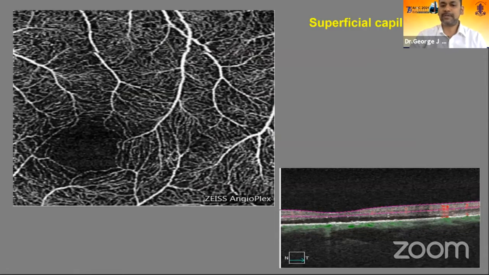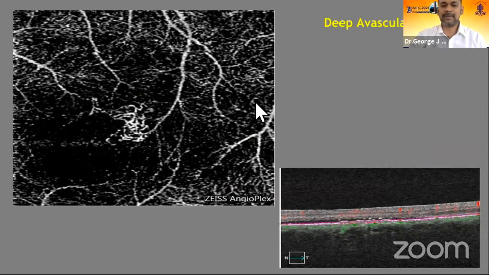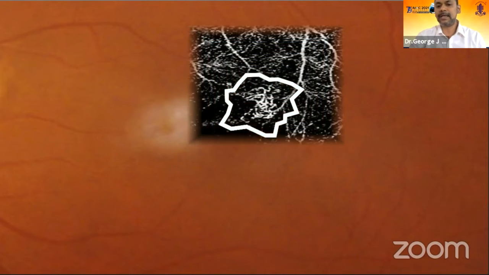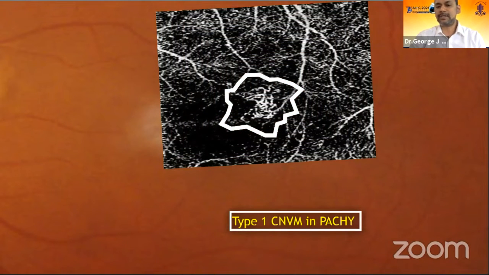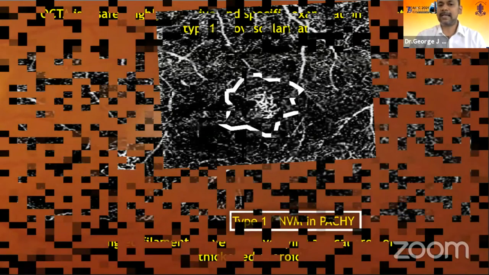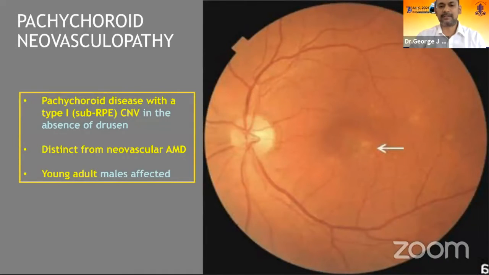The OCTA shows superficial and deep segmentation normal. The avascular retina picks up this beautiful tangled filament kind of CNVM. And this CNVM overlies the area of FIPED or flat irregular PED, the type 1 neovascularization in pachy setting. So OCTA is a safe and highly sensitive test to pick up this subtle neovascularization.